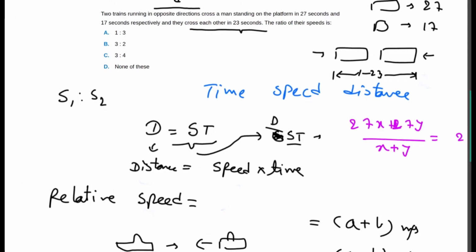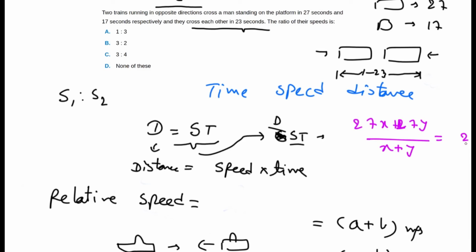We got the 23, which is given here for reference. If you solve this equation, it becomes 27x plus 17y equal to 23x plus 23y.